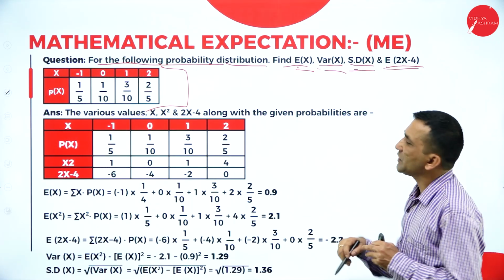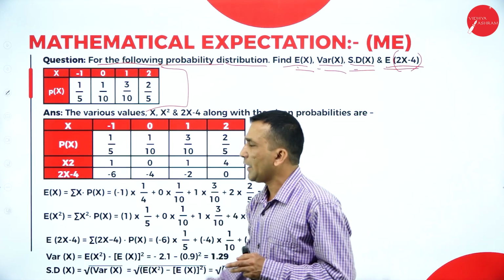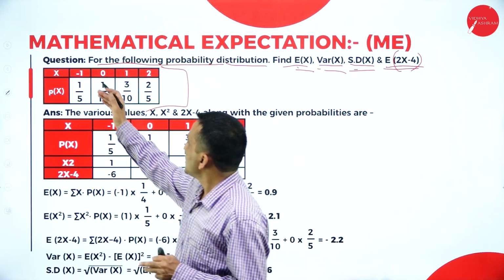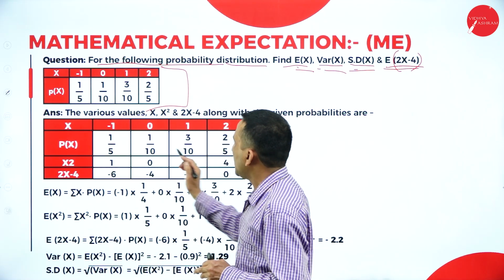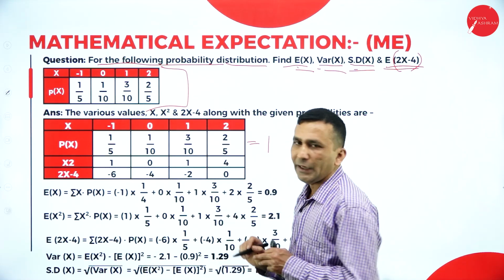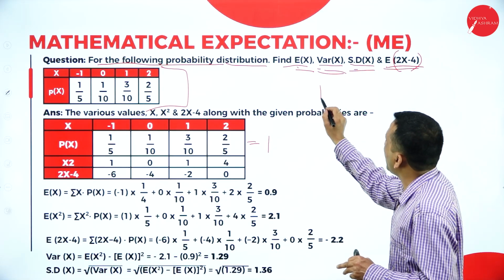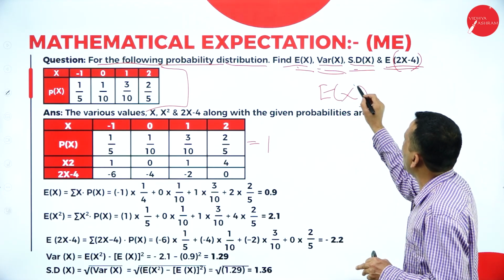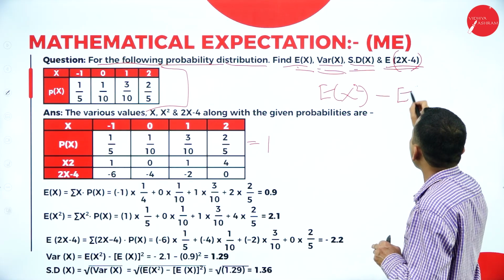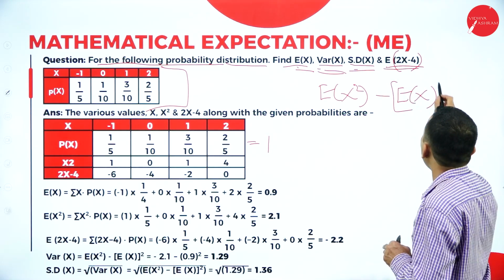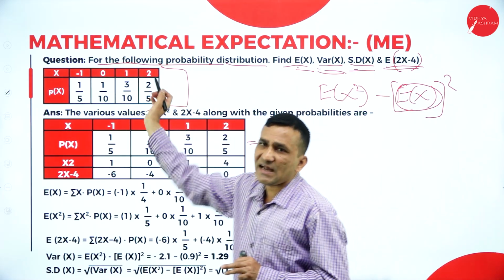There is one more equation related to E of X. We need to construct the table according to what they are asking. So I have written the X series one more time, and the probabilities also. The probabilities always total 1. So for variance, E of X square is required, along with E of X to the power of square, because we got this value directly with the help of the question.